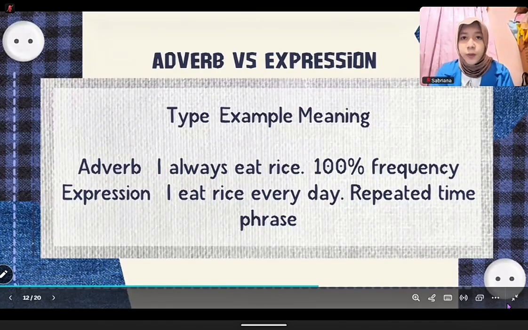Now, let's compare. We can say I always eat rice, that uses an adverb, or we can say I eat rice every day, that uses a time expression. Both are correct, but they are used differently in a sentence.